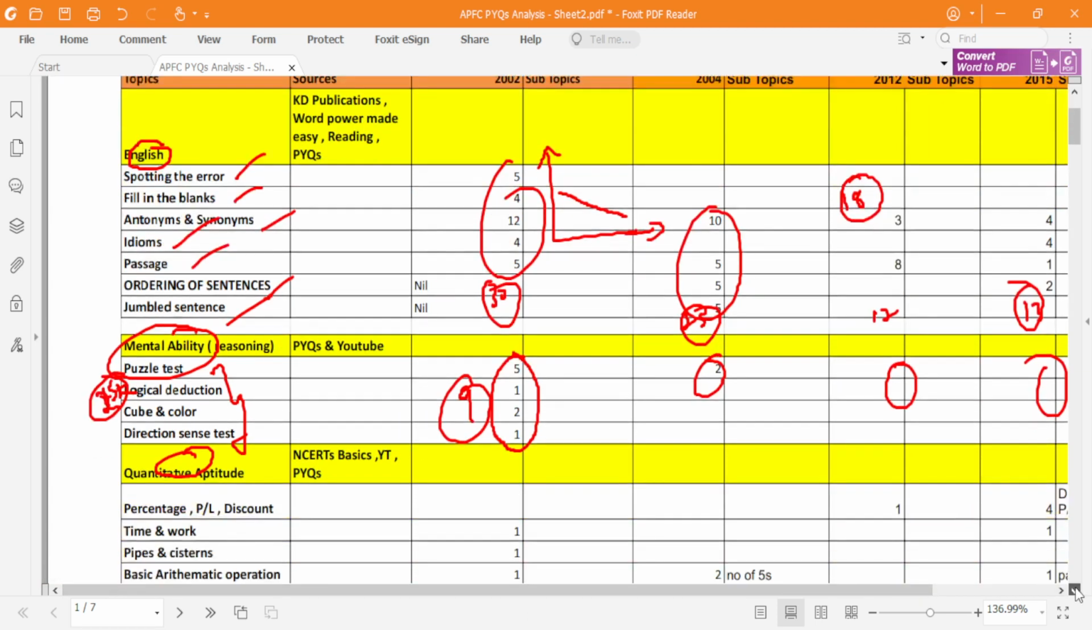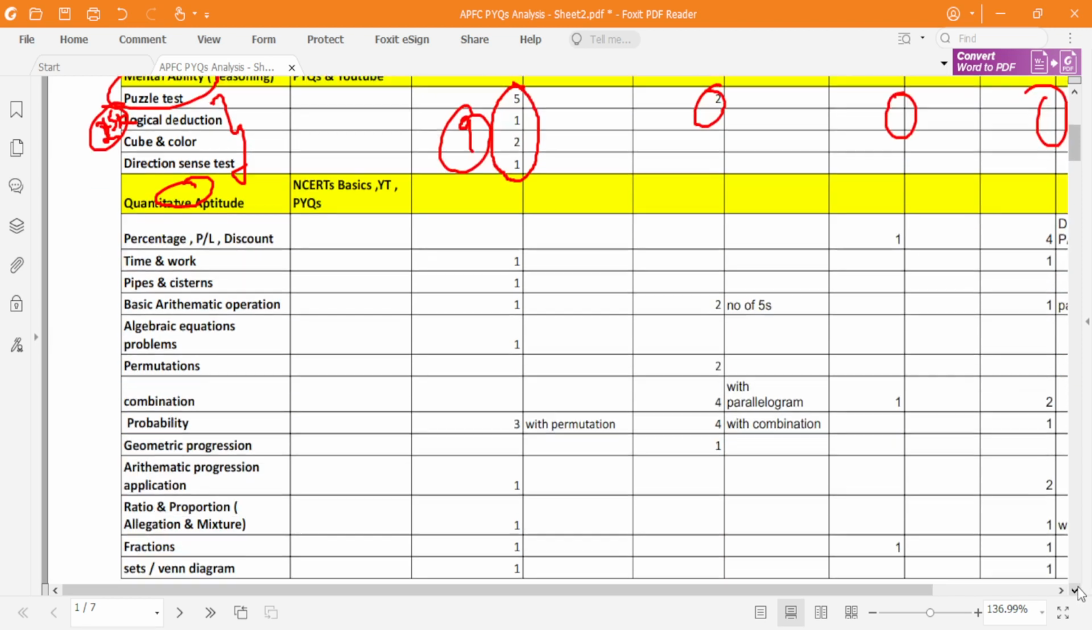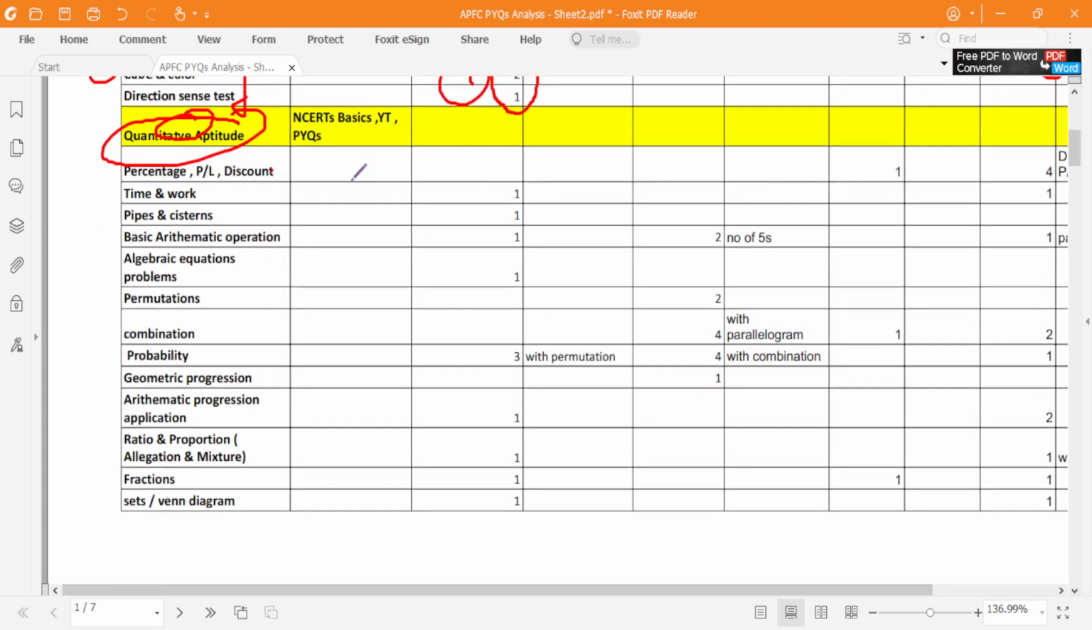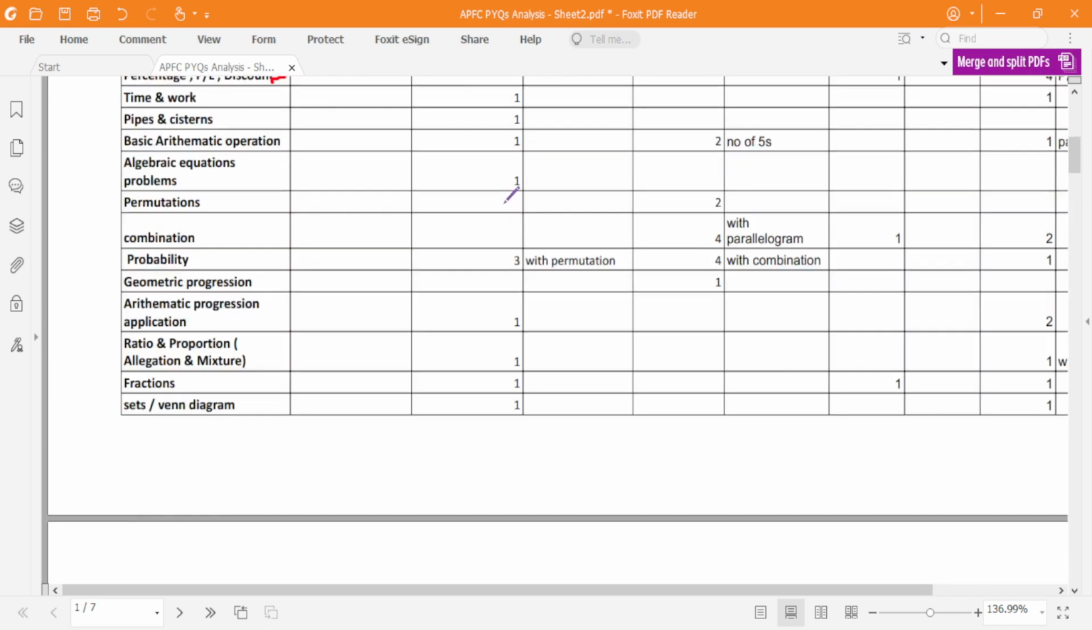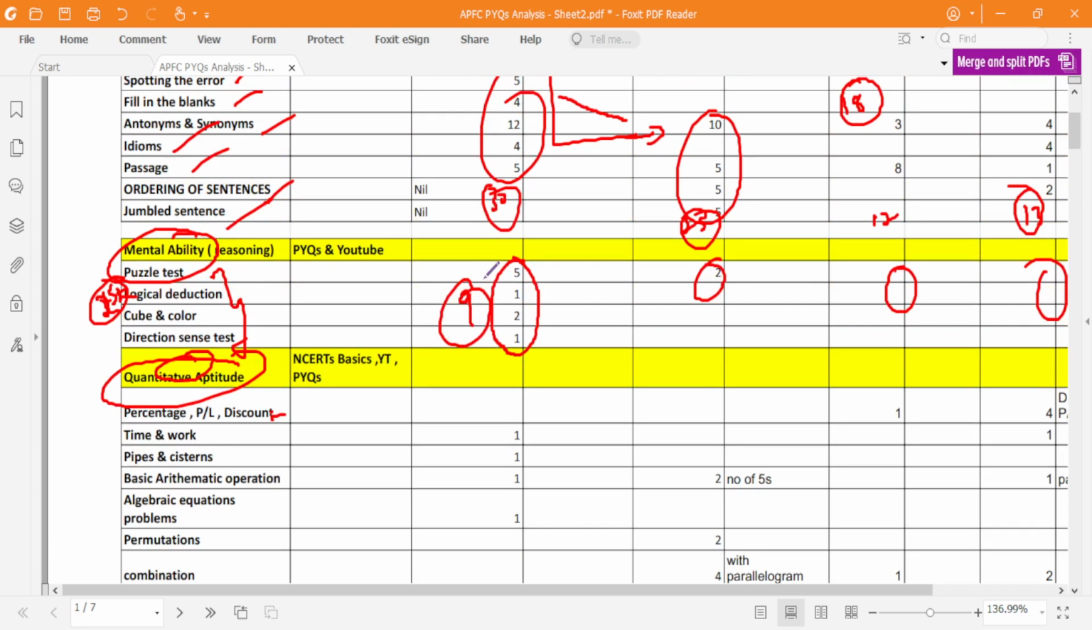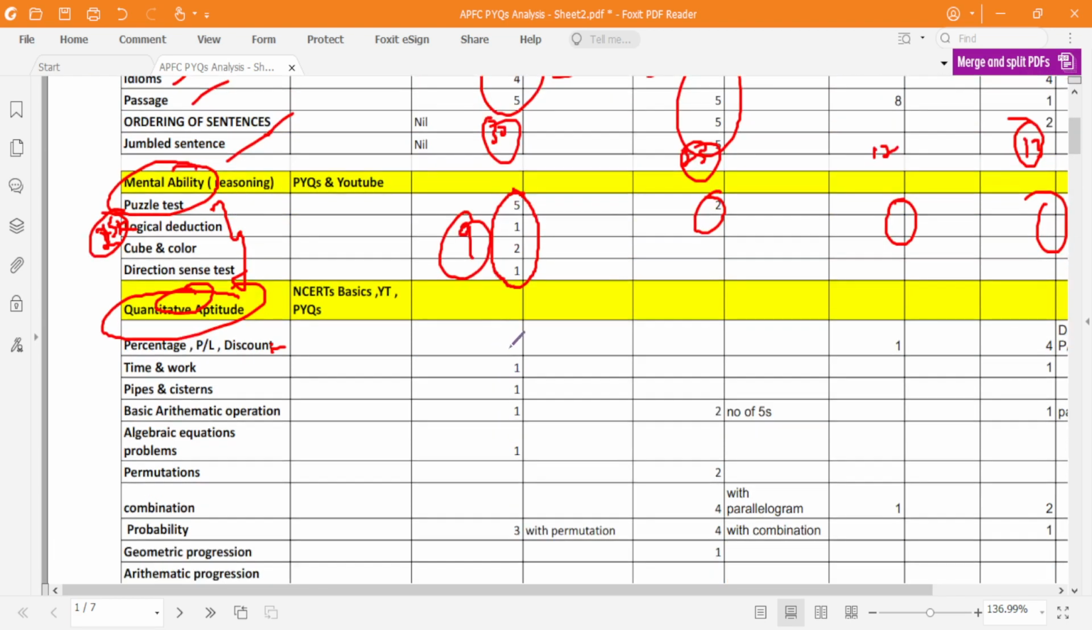Now coming to quantitative aptitude. Quantitative aptitude, in the sense, is purely mathematics plus application of mathematics. This quantitative aptitude has been asked every year in the EPFO exam, APFC examinations. So the topics generally varied from percentage, profit and loss, discount. Because they are all related, that's why I've written percentage, profit and loss, discount. So in 2002, they did not ask a single question. Really sorry, in 2002, they did not ask a single question from percentage, discount.